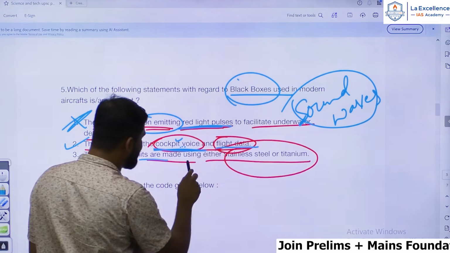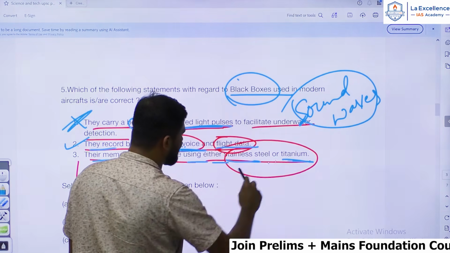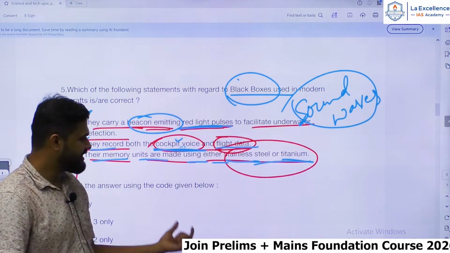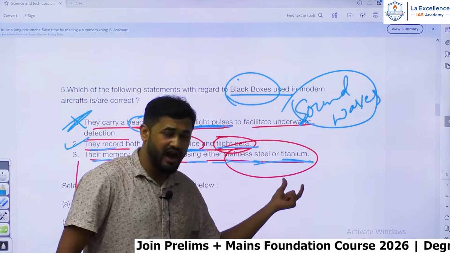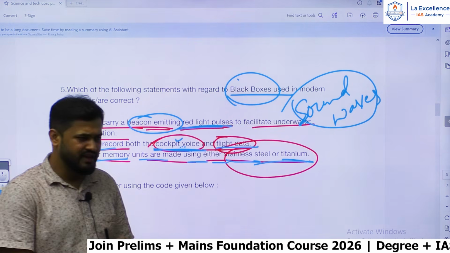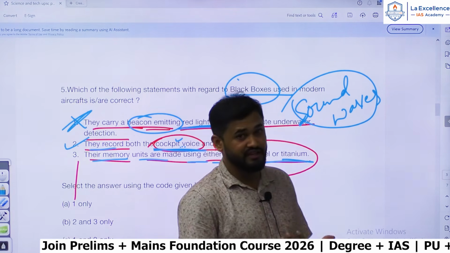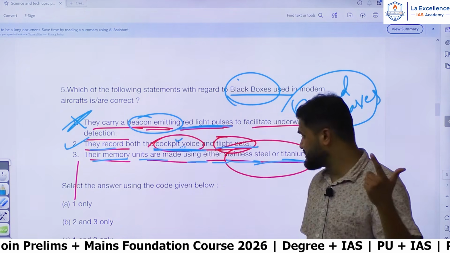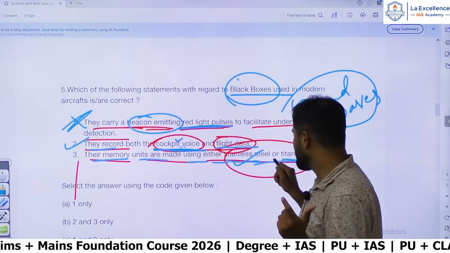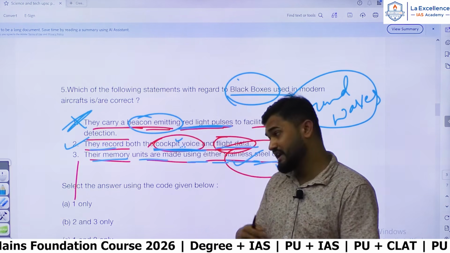Their memory units are made using either stainless steel or titanium. Stainless steel and titanium are hard metals. They do not get destroyed even during the crash. Okay, so with that understanding you can say that stainless steel and titanium might be used. Your guess would be right.